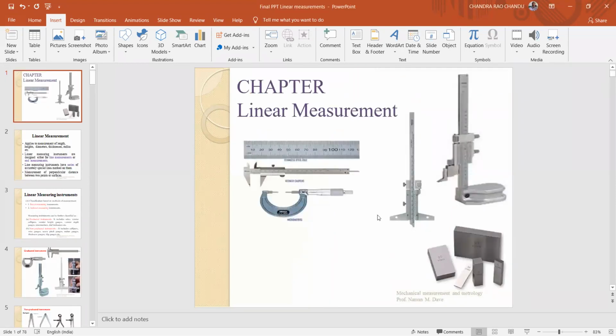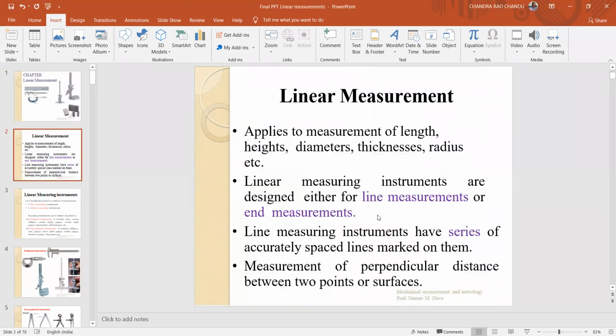Today we are going to discuss linear measurement. That is the second unit. What is linear measurement? To which does it apply? It applies to measurement of length, heights, diameter, thickness, radius, etc. Measurement of length, height, diameter, thickness, and radius comes under linear measurement.